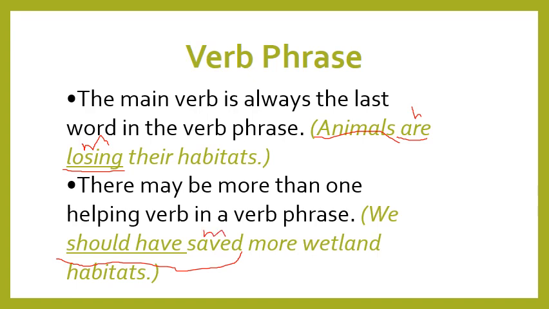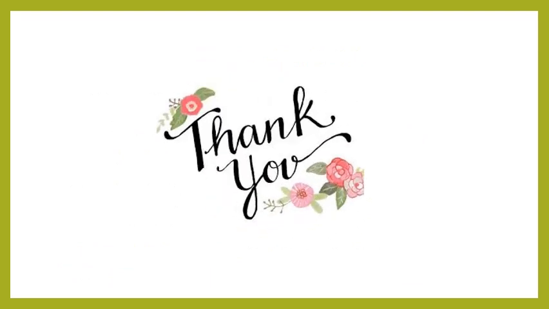Where are the helping verbs? Should and have. Okay, you see here I have more than one helping verb. So the verb phrase is should have saved. Main verb is saved, and should and have are helping verbs. Okay, that's it about verb phrase. The helping verb with the main verb is called verb phrase. So now we have finished everything related to verbs, linking verbs, main and helping verbs.